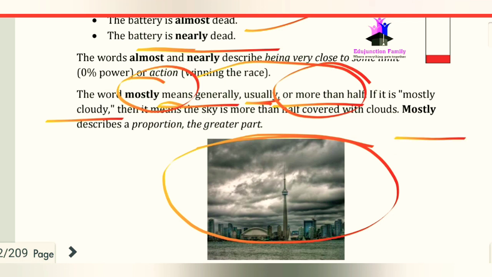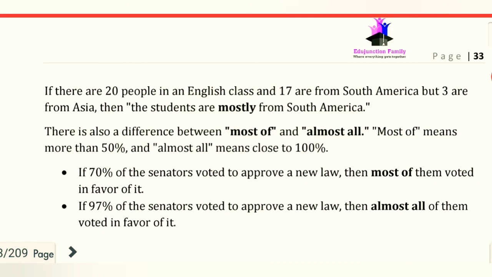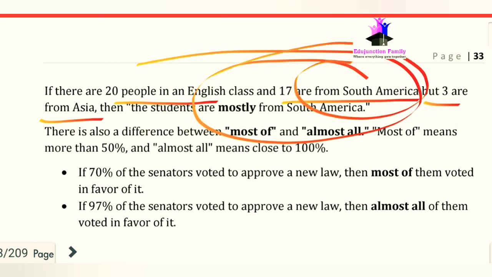So mostly describes a proportion, the greater part. And if there are 20 people in an English class and 17 are from South America but 3 are from Asia, then the students are mostly from South America, because the maximum percentage of students are from South America.